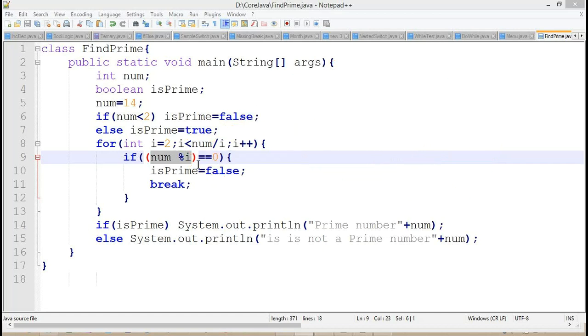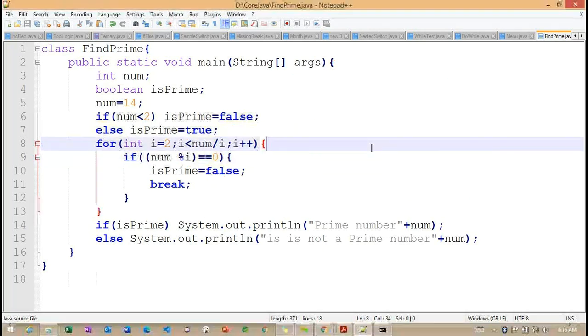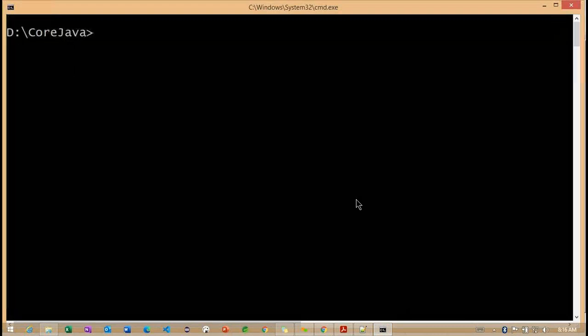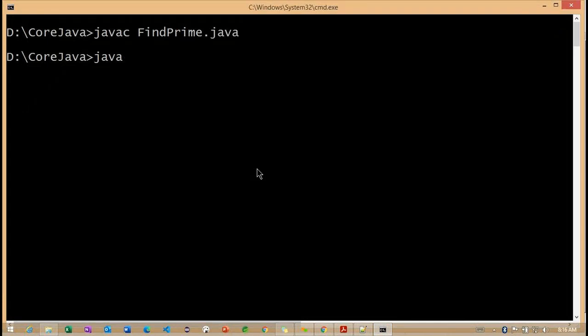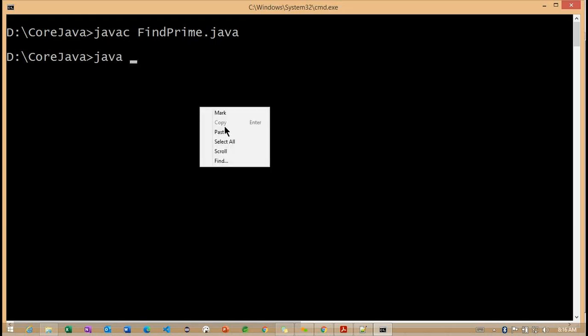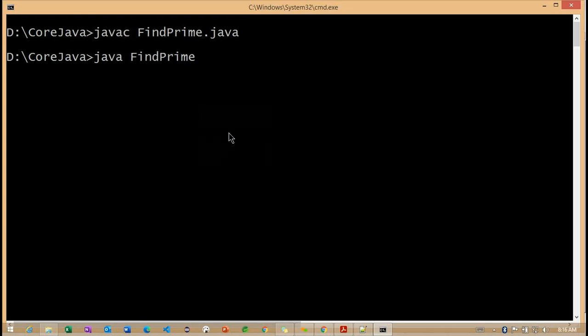Let's see whether the given number is a prime number or not. Let me check with a simple example. Javac FindPrime.java. It compiled successfully, and I'm trying to run it with the example.